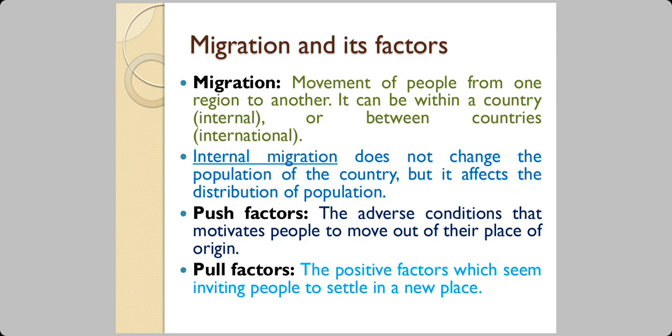If he comes with his family, we say he is an internal migrant. He may come alone also, but if he has moved from one place to another, not just for a few days, but for a purpose, to earn his living, that is known as migration, and that is an internal migration.